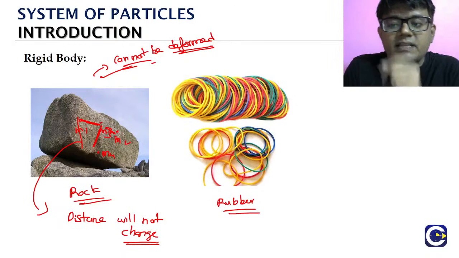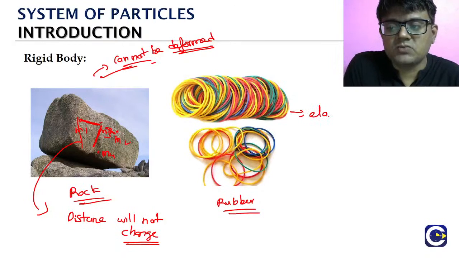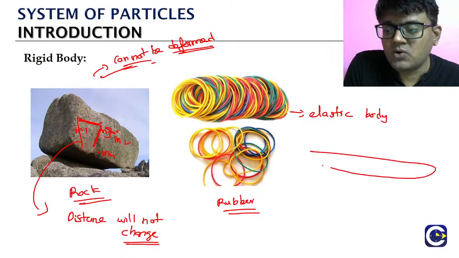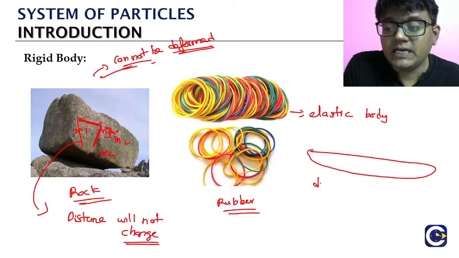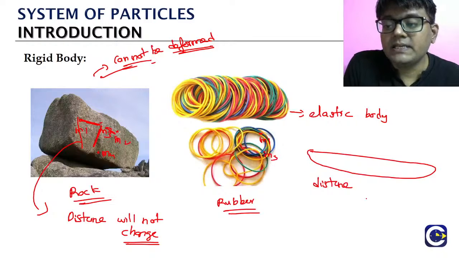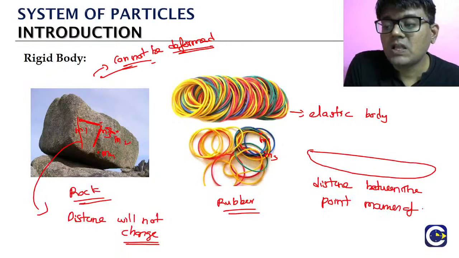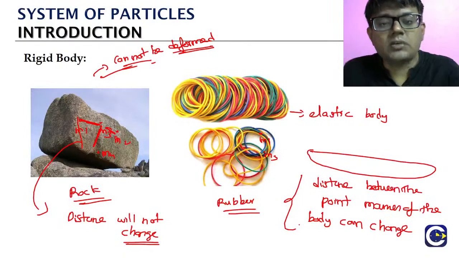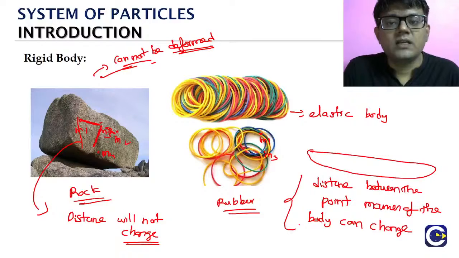பட் இங்க என்ன தெரியுமா, in case of an elastic body, so this is what we call as generally the elastic body என்று சொல்லுவோம். So in case of an elastic body, right, பாருங்க, if you are elongating the rubber, அந்த rubber band எடுத்து நம்ம elongate பண்ண வெச்சுக்கோங்க, then what we are going to see, the distance, பாருங்க, let's say we will mark the points m1 m2 அந்த மாதிரி, the distance between the point masses of the body can change.